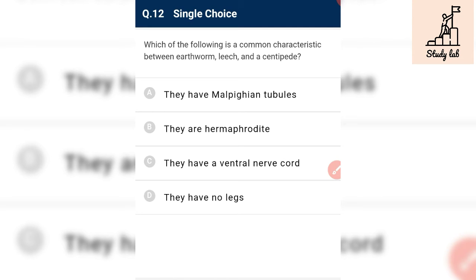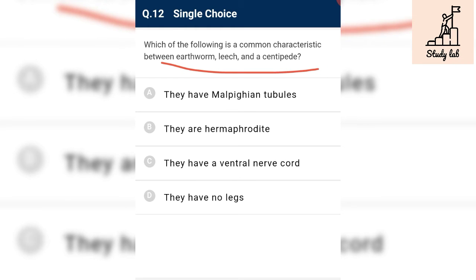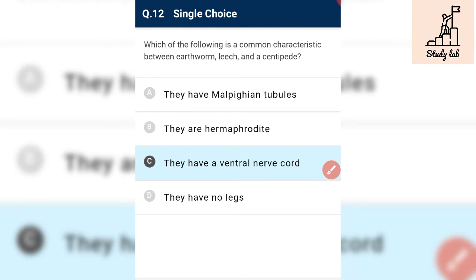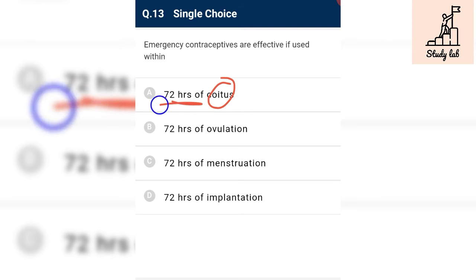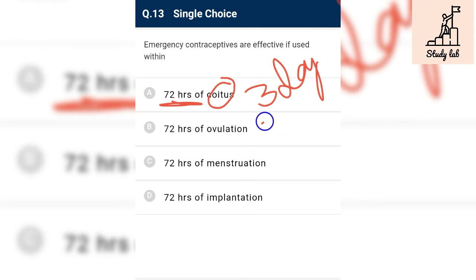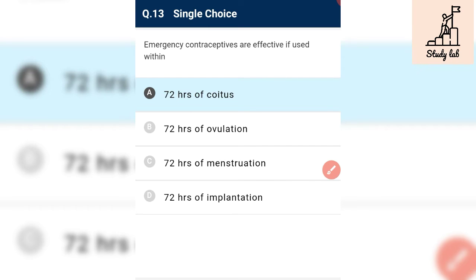Which of the following is a common characteristic between earthworm, leech, and centipede? See, these are all non-chordates, and all non-chordates have a ventral nerve cord, and we are chordates and we have a dorsal nerve cord. These have a dorsal heart, and these have a solid nerve cord. So this is the correct answer. Emergency contraceptives are effective if used within 72 hours of coitus. 72 hours means 3 days. Okay, this is the correct answer.